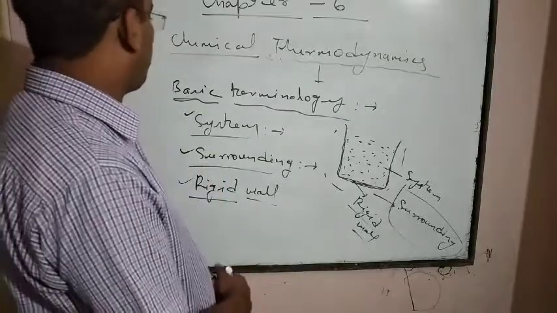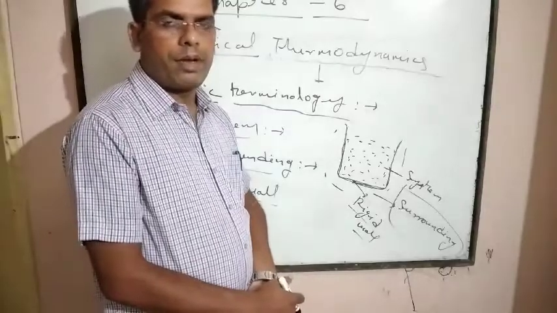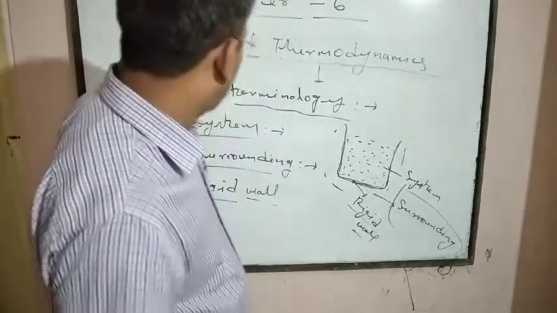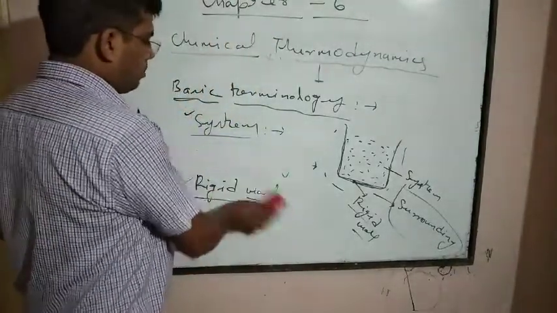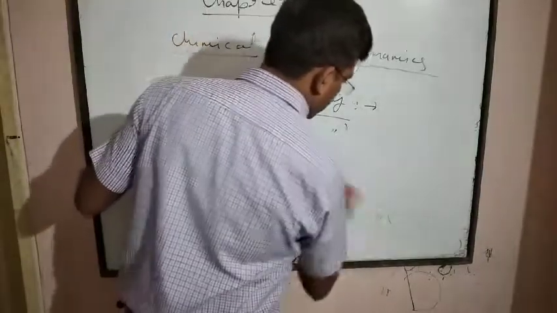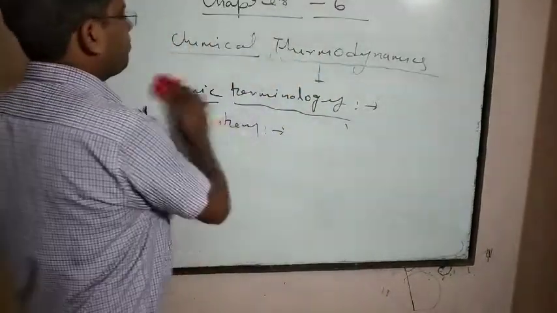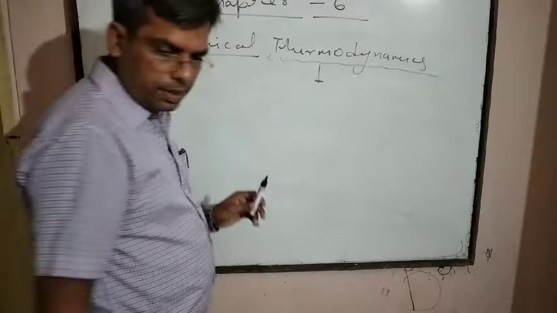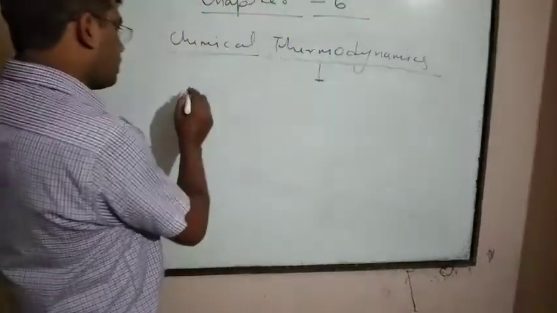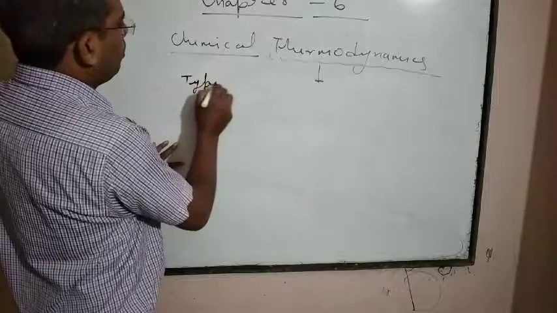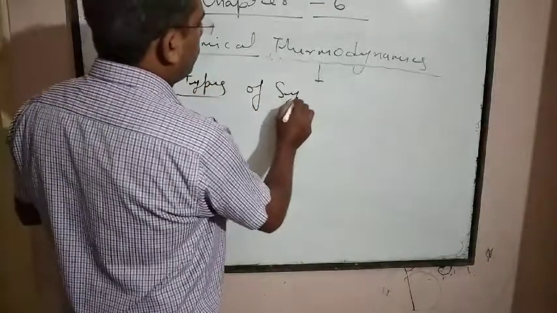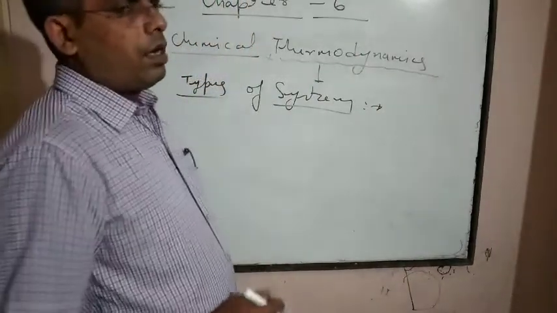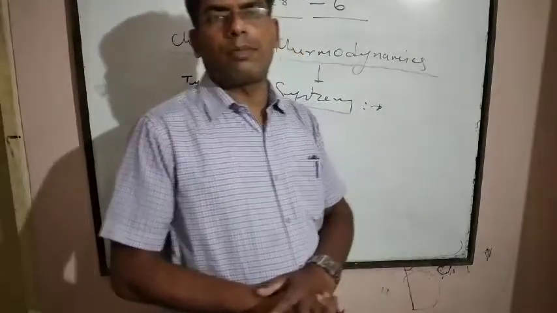Now we will discuss the types of system. It is very important to know about the types of system. We will discuss three types of system.